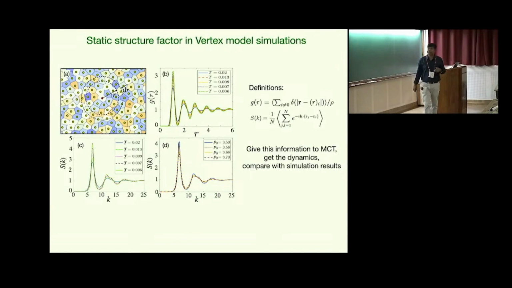So we did it for the vertex model. We calculated the radial distribution function and the static structure factor from the vertex model simulation. So these are the static structure factors for various different temperatures and different P naught. And we give this information as input to mode coupling theory and then get the dynamics from the MCT. We also obtain the dynamics from the simulation, and then we will compare how MCT works for the confluent system.